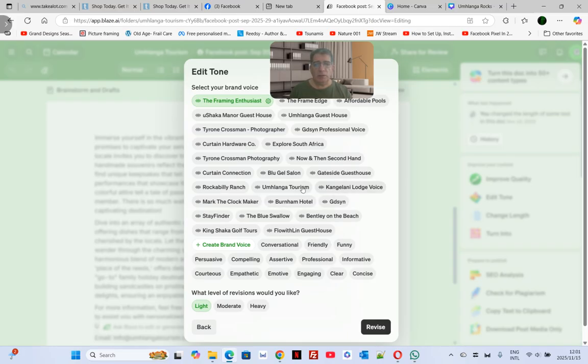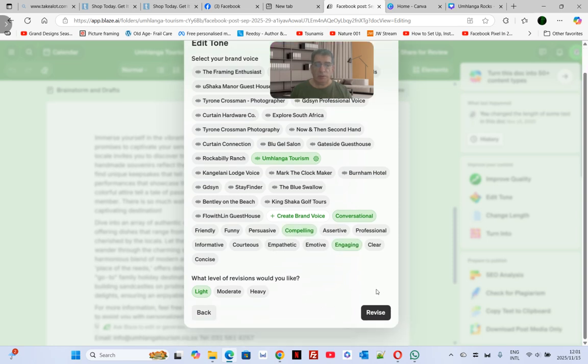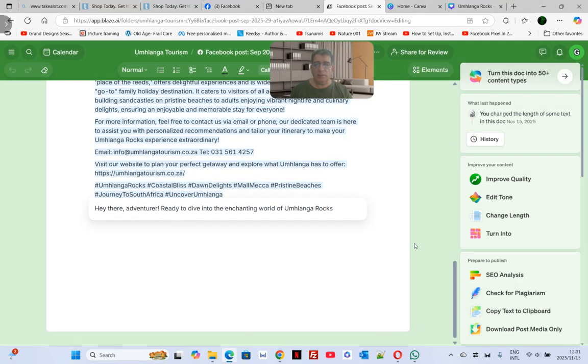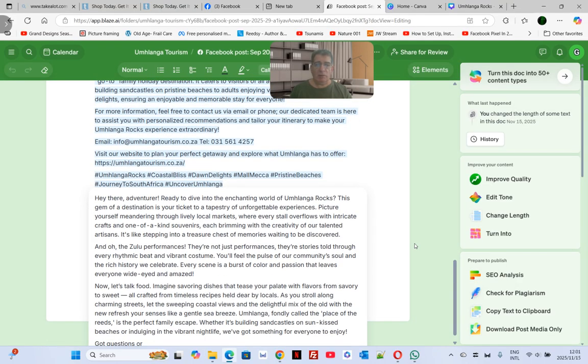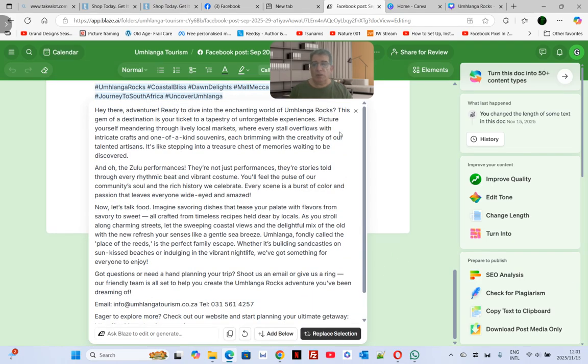Let's go to Mhlanga Tourism, and I'm going to make the brand voice more conversational, more compelling. Let's make it more engaging. There we go, chapter 3, and make it heavy. All right, so revise that. Okay, check this out. It's really, really nice. I'll just read the first paragraph. Remember, this is generated in seconds.